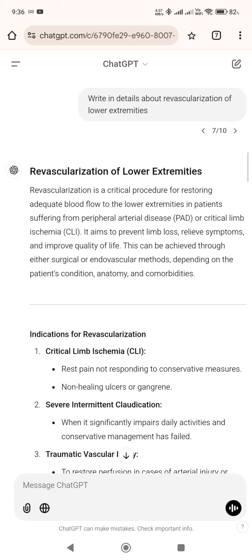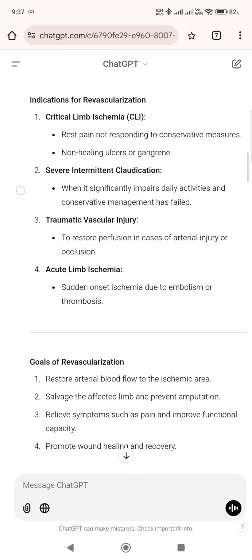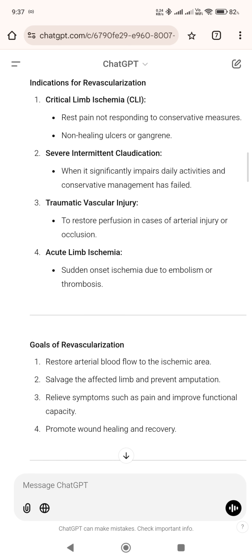Indications for revascularization. 1. Critical limb ischemia, CLI. Rest pain not responding to conservative measures, non-healing ulcers or gangrene. 2. Severe intermittent claudication, when it significantly impairs daily activities and conservative management has failed. 3. Traumatic vascular injury, to restore perfusion in cases of arterial injury or occlusion. 4. Acute limb ischemia, sudden onset ischemia due to embolism or thrombosis.